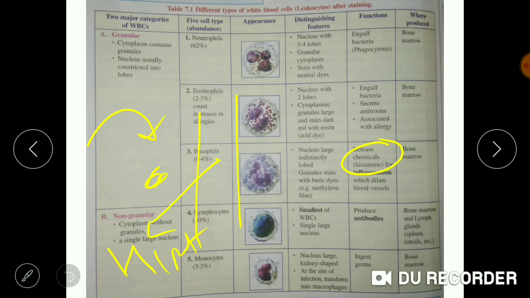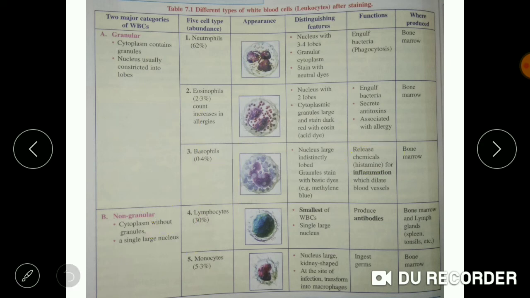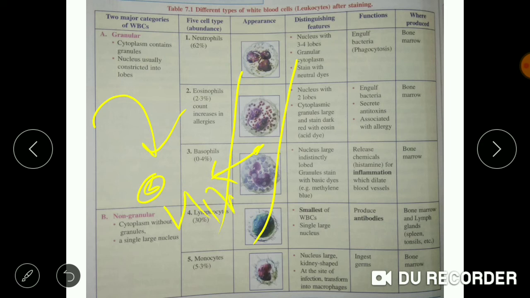Again, I am explaining. A foreign particle, a foreign organism has entered the body, and the basophils are present in the blood vessels. So these are the basophils. The basophil will release a chemical known as histamine and come out of the blood vessel, because this histamine helps in dilating the blood vessel, and it comes out and attacks the foreign particle.